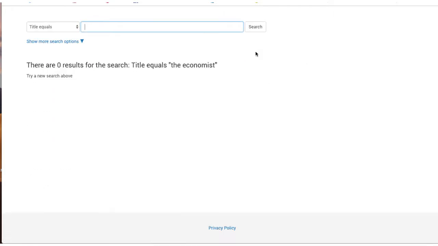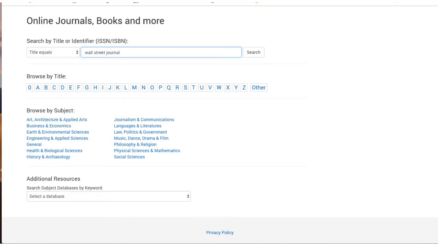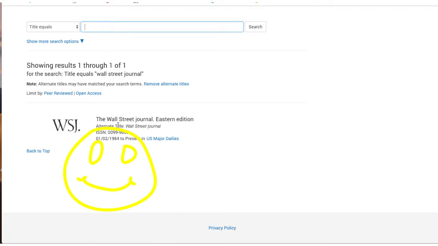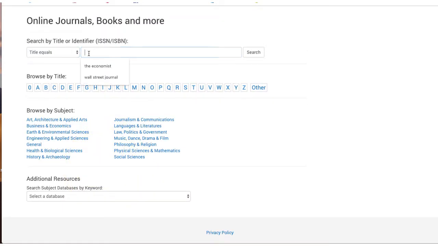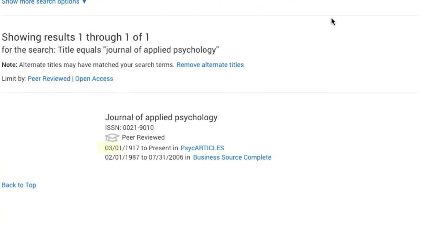If we do not have access to the periodical, you will see a message that says 0 records retrieved. If we do have access, you will see a list of titles and information on where they can be accessed. For example, for the periodical titled Journal of Applied Psychology, we have 2 databases that offer different levels of access. PsycArticles has access from 1917 to present, and Business Source provides access from February 1st, 1987 to July 31st, 2006. Click on the database that provides the most access or the one that meets your needs.